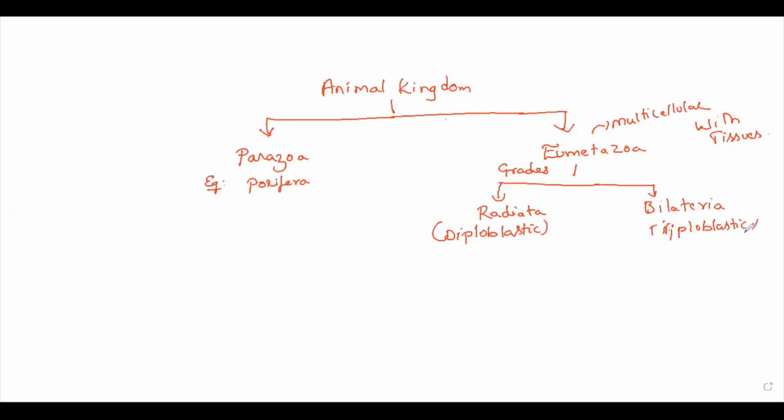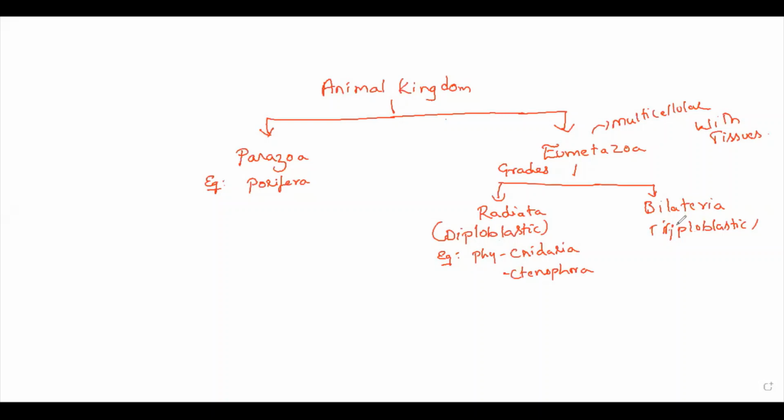For Radiata, there are only two phyla: phylum Cnidaria and phylum Ctenophora.